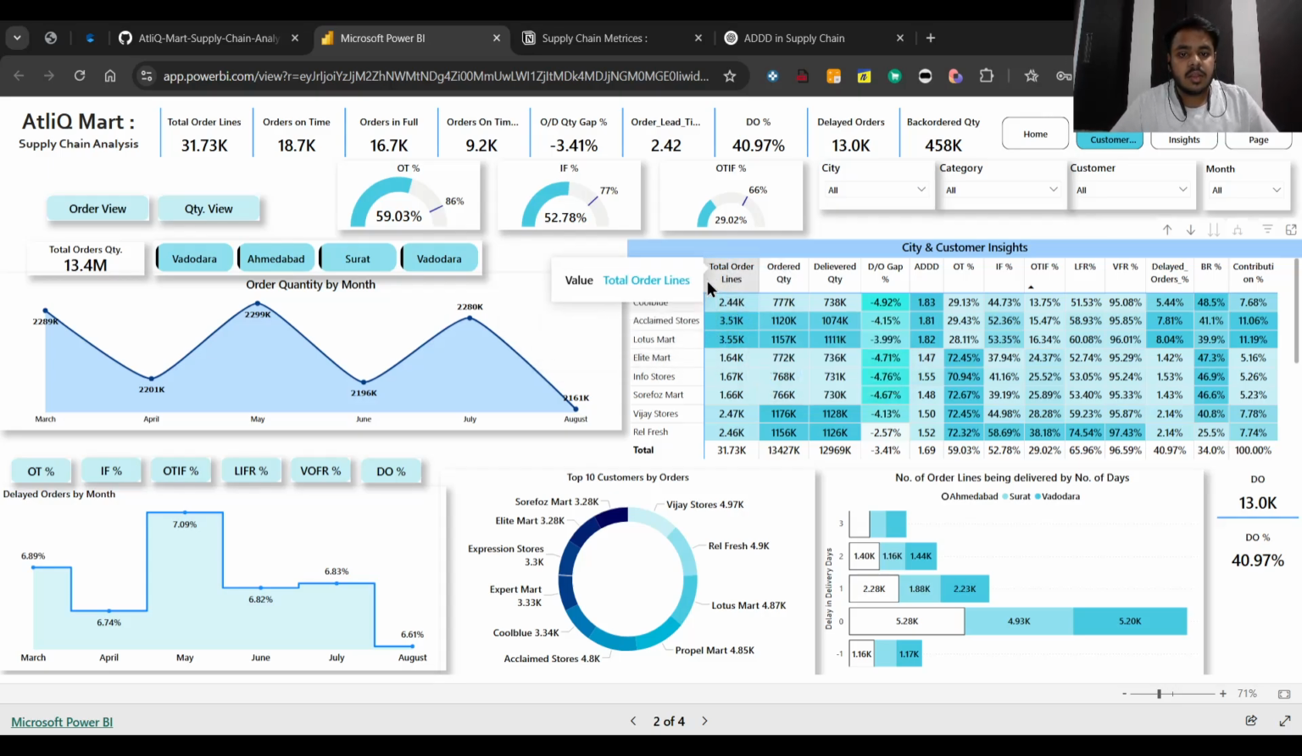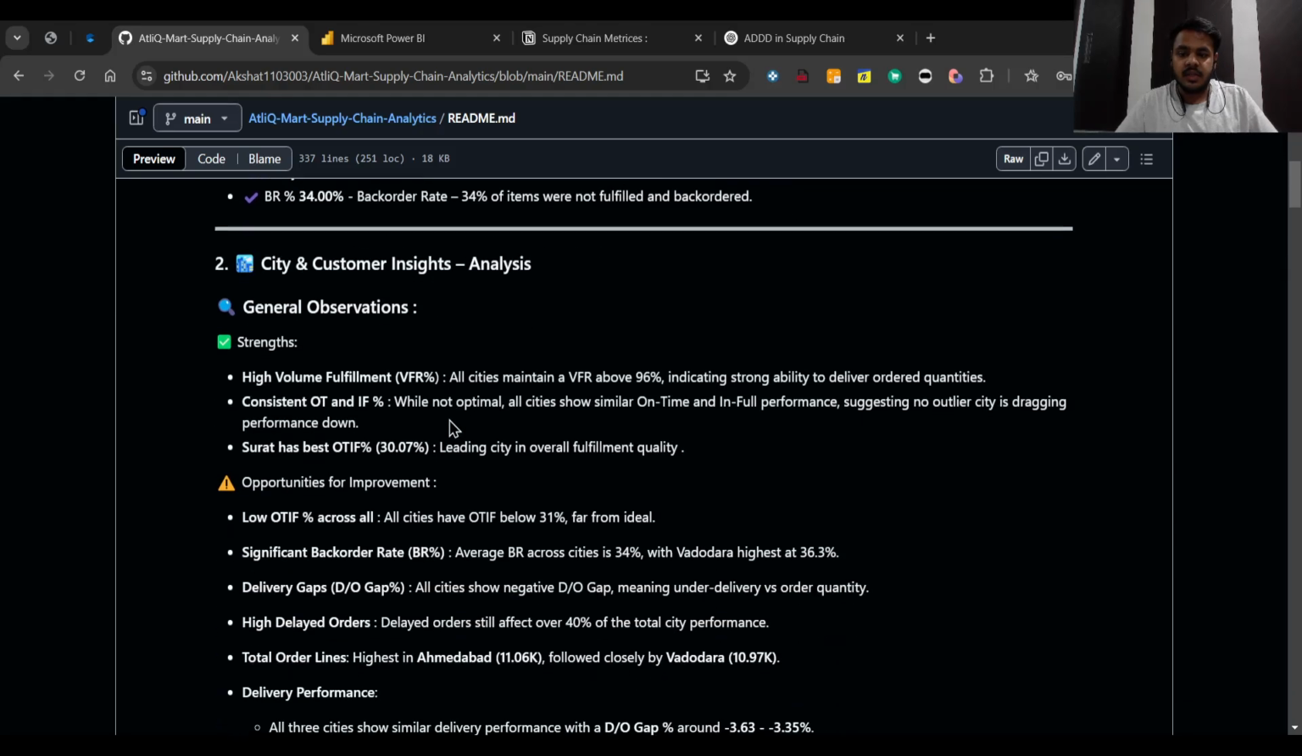Then they have order lines of 2.4 thousand, then 3.5 thousand, 3.5 thousand, and so on. In terms of order lines, they're good because they are contributing around 7.58 percent. That is good. But where they are lagging is in the OTI percentage, that is the point where they have to improve.